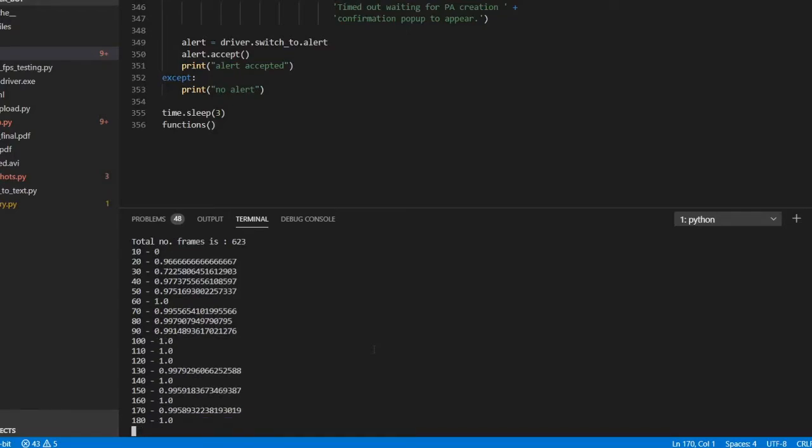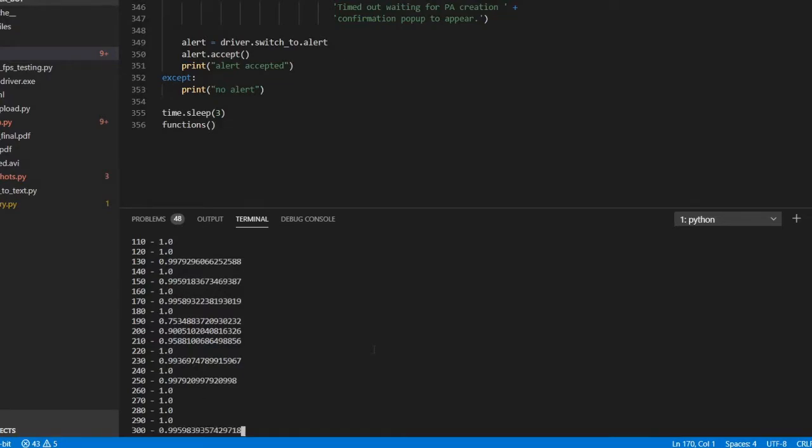So here the frames are being processed and the output will be shown shortly. First of all, it has recorded the whole video and it is now generating screenshots and comparing two screenshots to see if they are the same or not.